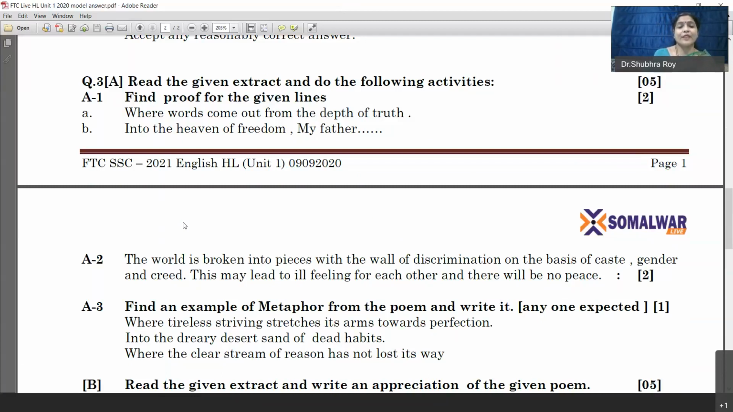Then, the next question is based on the second activity. The second activity in the poem is always based on global understanding, central idea, or theme.